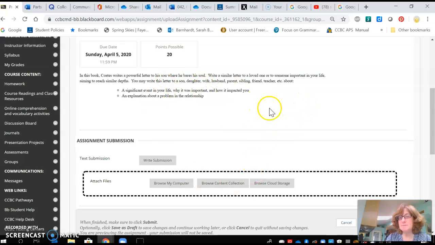Now you are going to write a similar letter to someone that you love or someone who's important. And in this letter, you're going to think about a significant event in your life, why it was important, and how it impacted you, and an explanation about a problem and the relationship. Like I said, this is very personal, but it's a way for you to connect with the reading. I will be the only one who sees this.